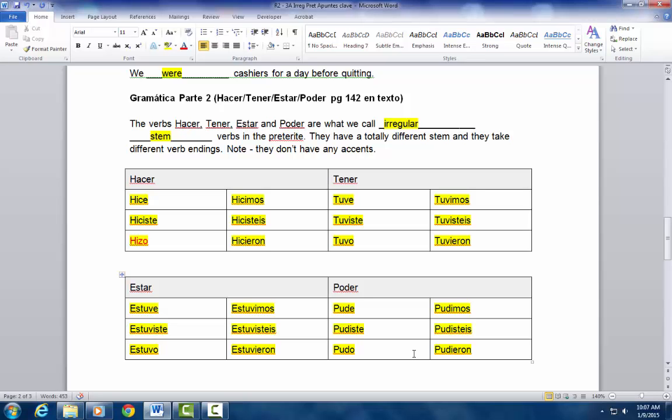Poder: pude, pudiste, pudo, pudimos, pudisteis, pudieron.